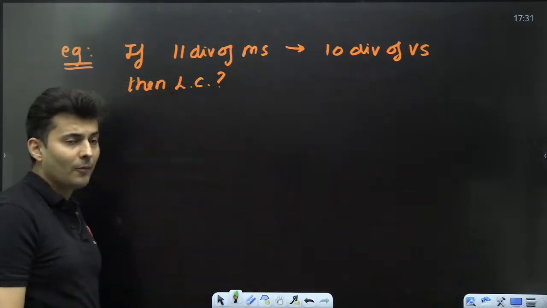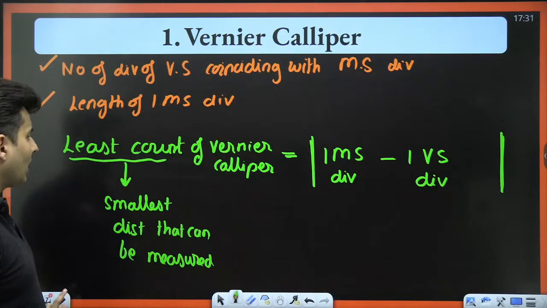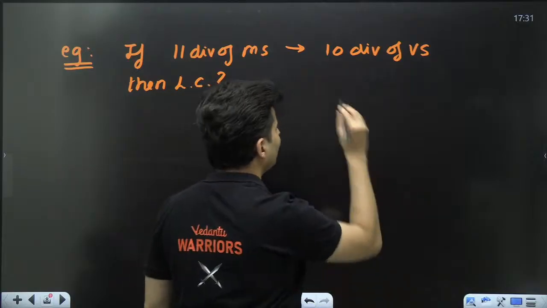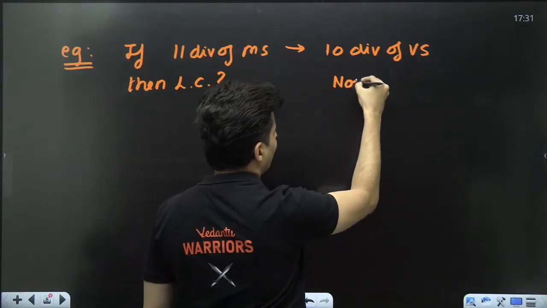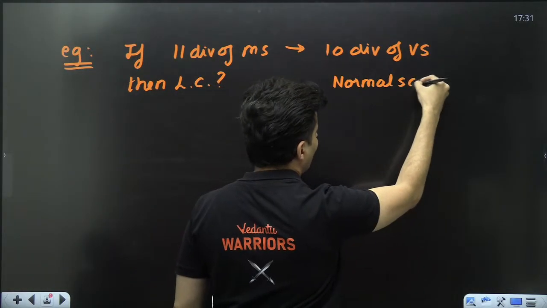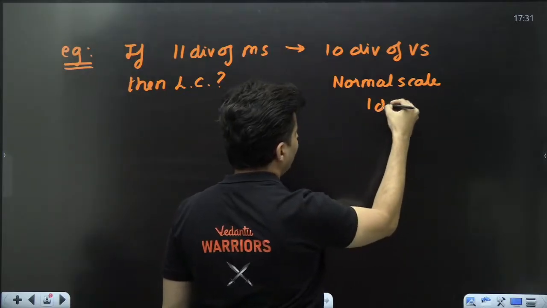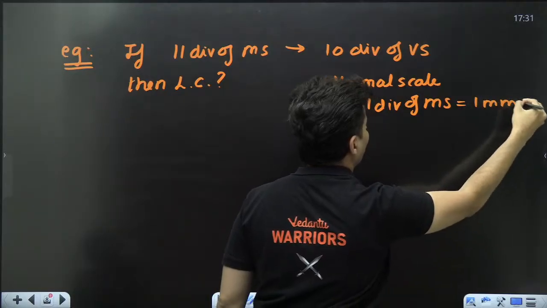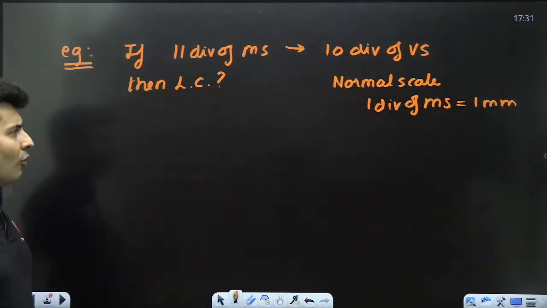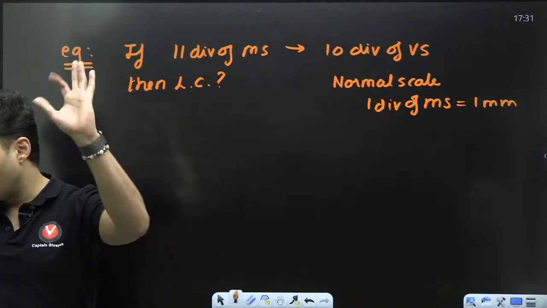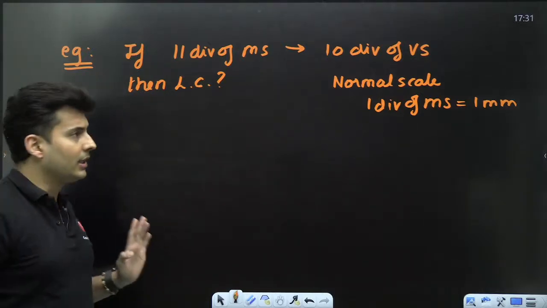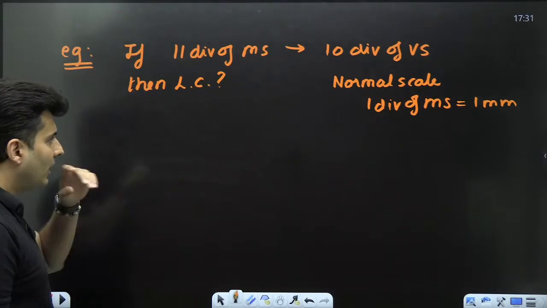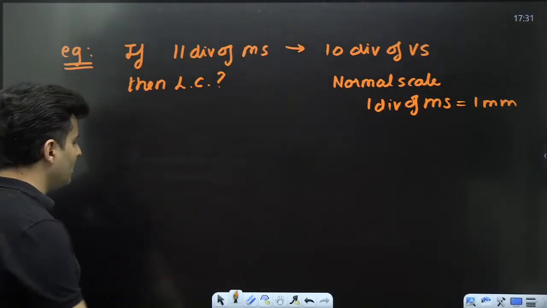One more thing, for a normal scale, one division of the main scale is always 1 millimeter, unless it is given otherwise. Now this much is given. The question is to find the least count.